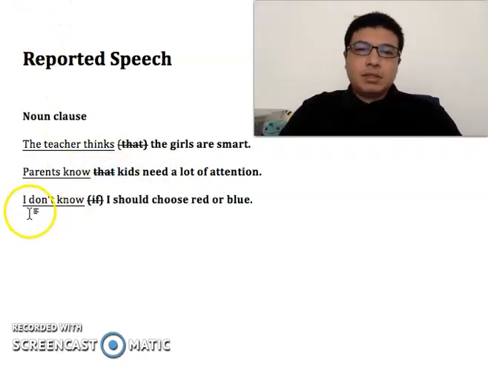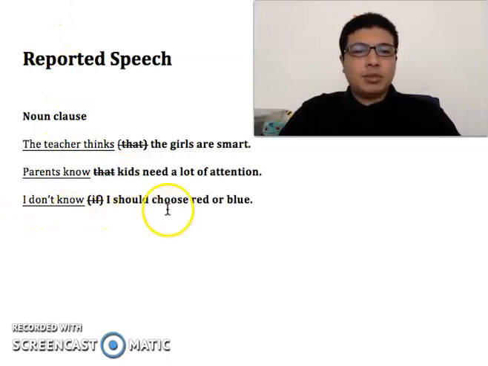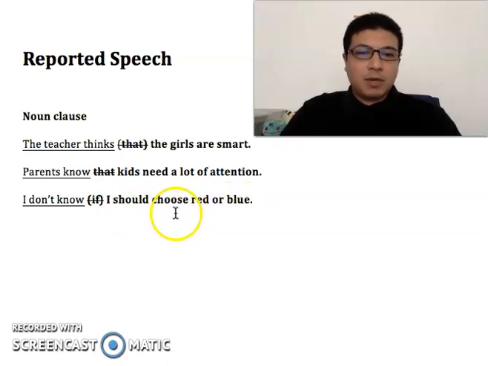In this sentence, "I don't know if I should choose red or blue," "I should choose red or blue" is a complete sentence. But "I don't know if" is incomplete. This is a noun clause because it starts with the noun "I."